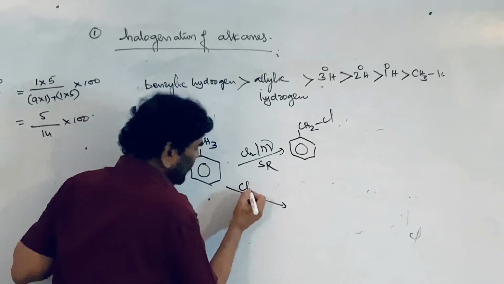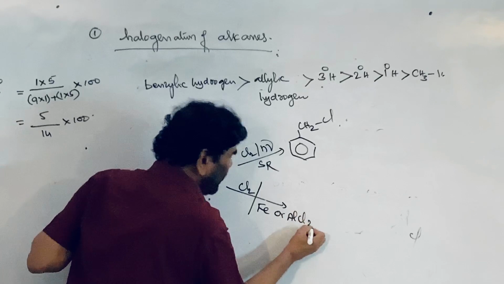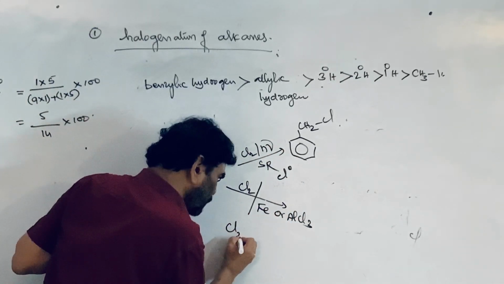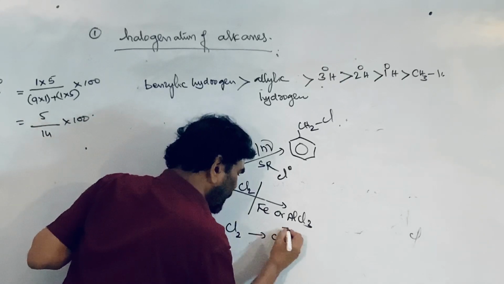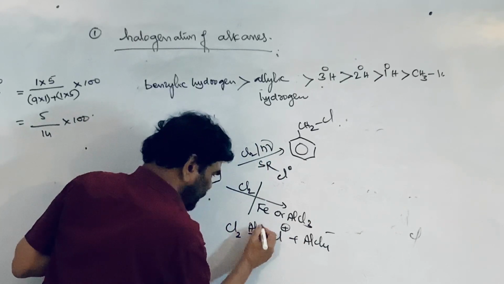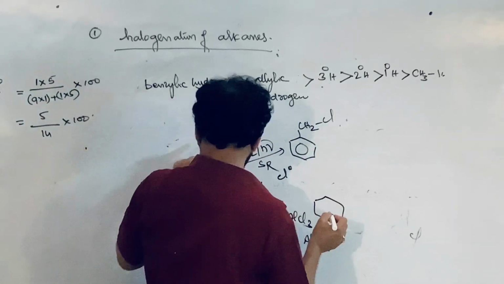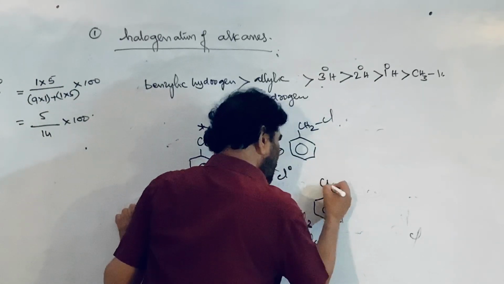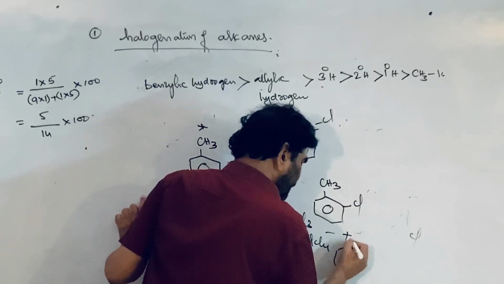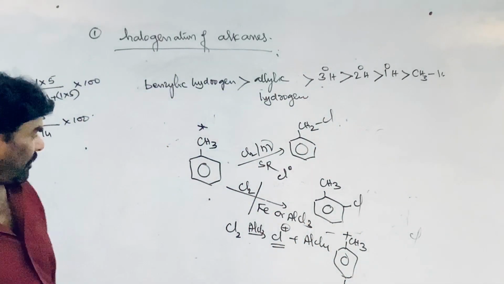If the same compound is treated with Cl2 in the presence of iron powder or AlCl3, Cl2 gives Cl plus and AlCl4 minus, so an electrophile is formed. With the electrophile, the side chain will not take part; the reaction takes place only on the ring, giving ortho-chlorotoluene and para-chlorotoluene, since the methyl group is an OP directing group due to hyperconjugation.